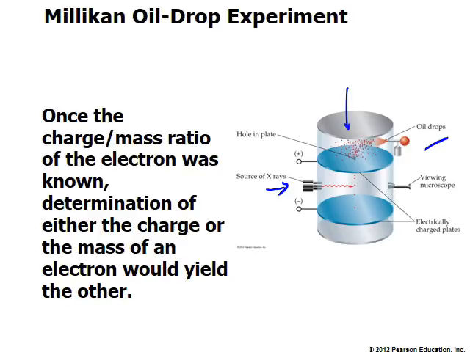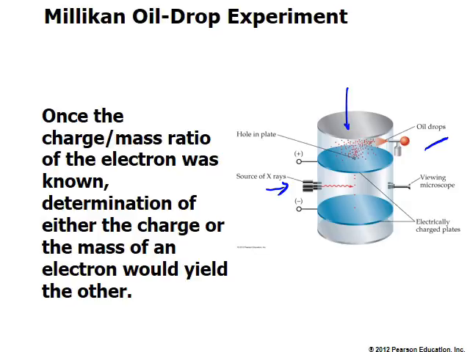The question is, what are the possibilities? A particular droplet may have no electron at all landing on it, or may have one electron, may have two electrons, may have three electrons. So in other words, you'd expect some multiple number of negative charges landing onto an oil droplet.